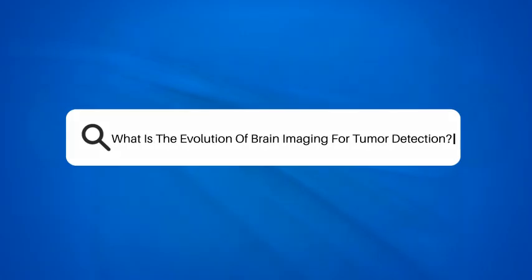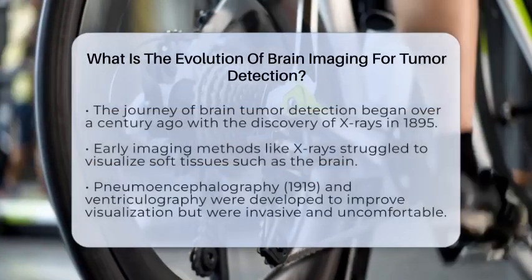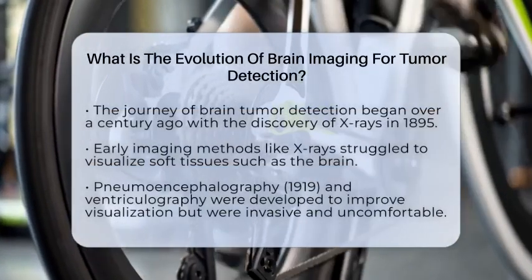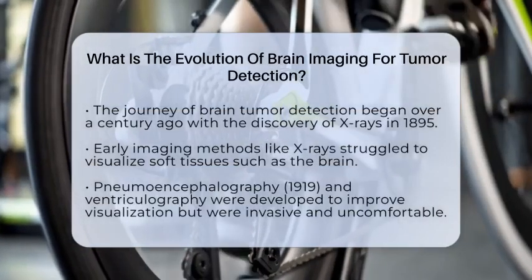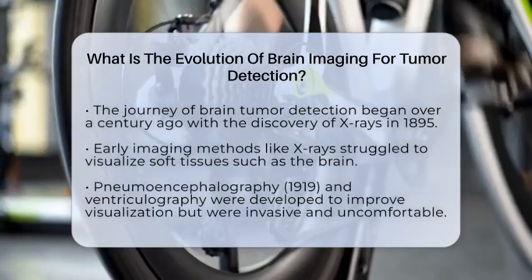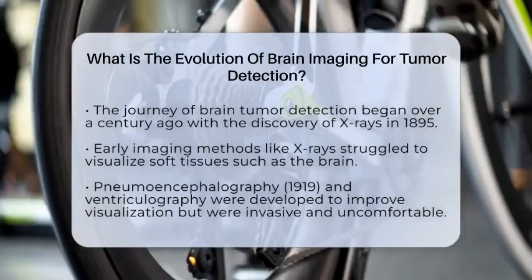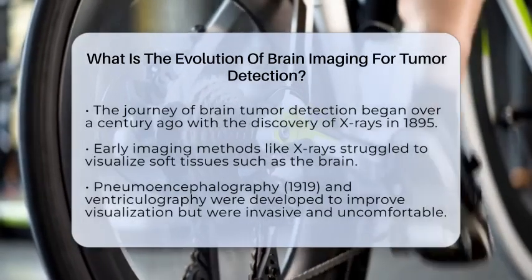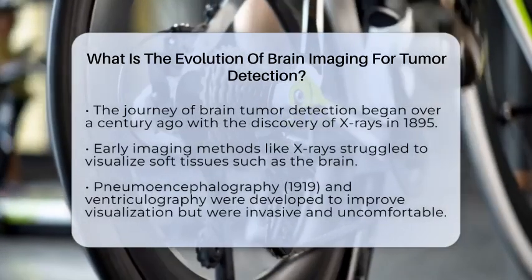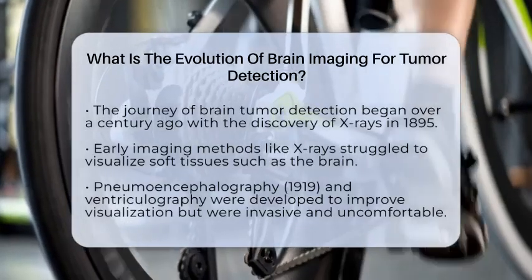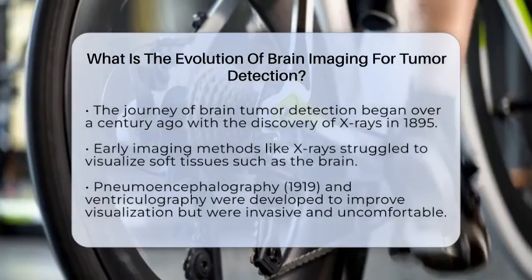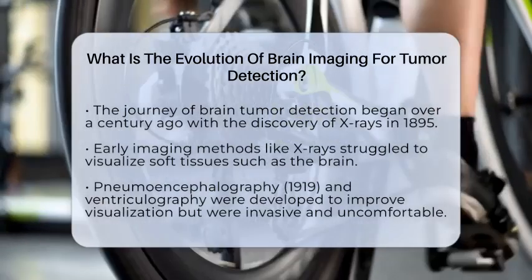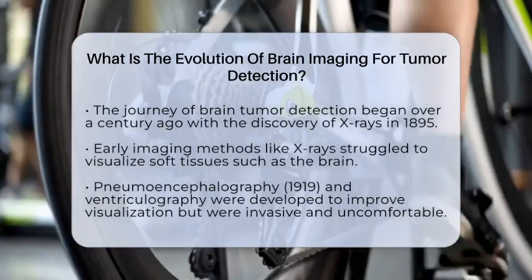What is the evolution of brain imaging for tumor detection? Imagine how far we've come in peering into the brain to find tumors. It all started over a century ago with the discovery of X-rays. In 1895, Wilhelm Röntgen revealed that X-rays could see bones clearly, but soft tissues like the brain were much harder to visualize. Early on, doctors struggled to detect brain tumors because X-ray images didn't show soft tissue details well.